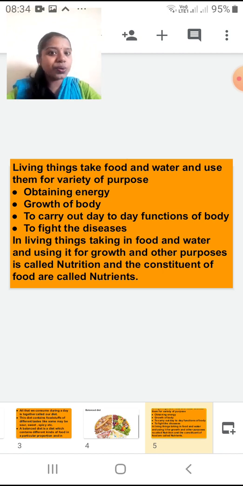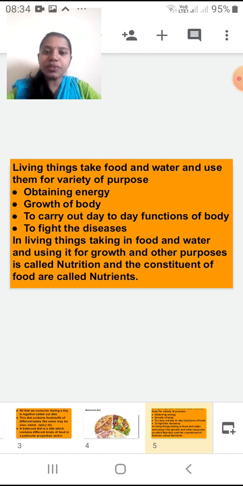And the constituents of the food, we call them nutrients. As I told you before, all the foodstuffs which I showed you in the picture are going to provide different types of nutrients.